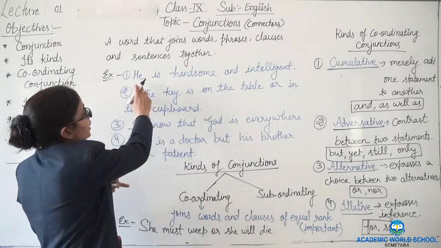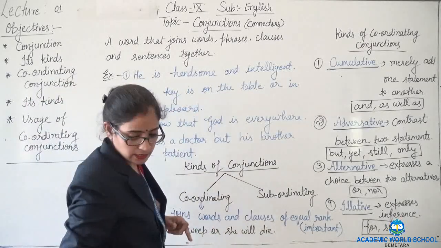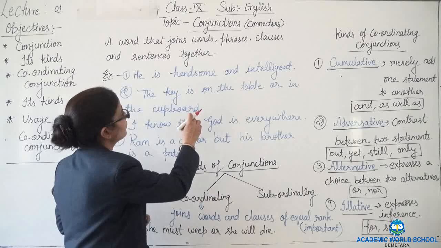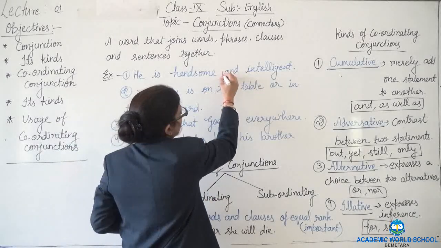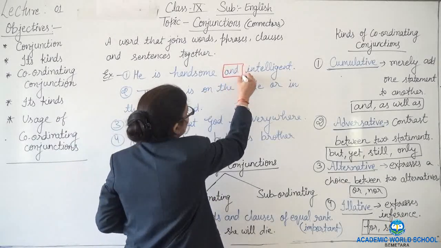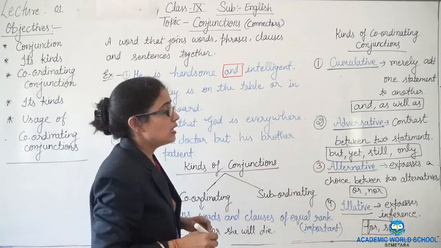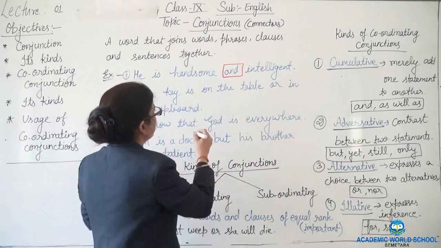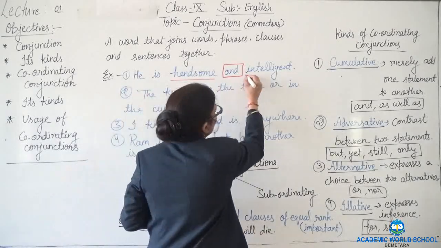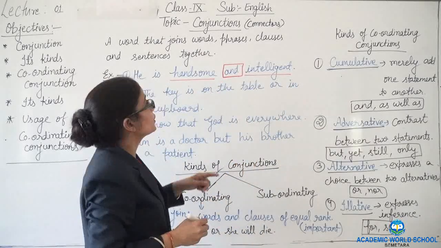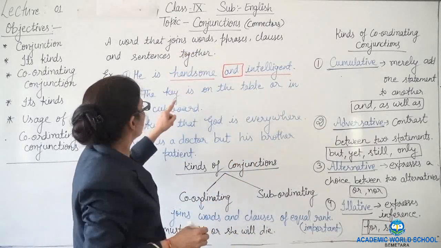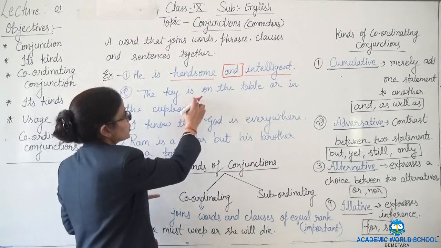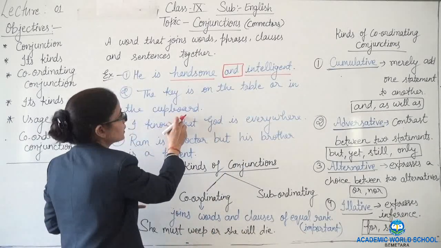First example, he is handsome and intelligent. Here, this conjunction "and" is joining these two words. So it is joining words. In this second sentence, the key is on the table or in the cupboard.